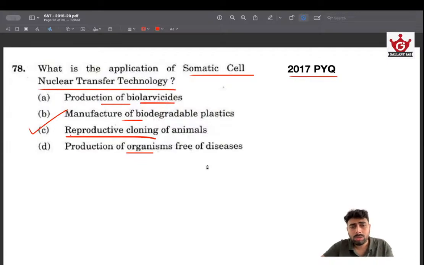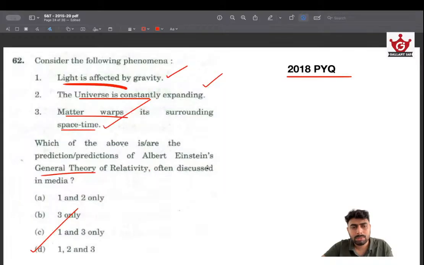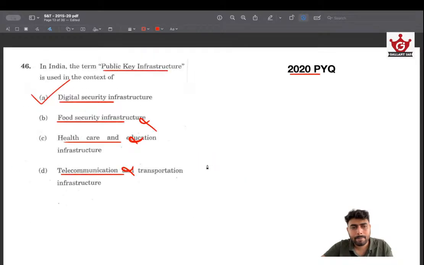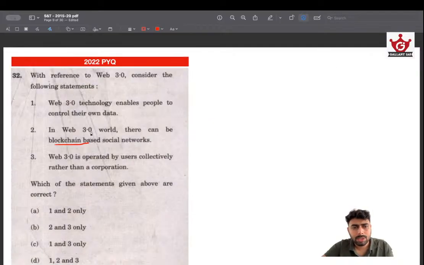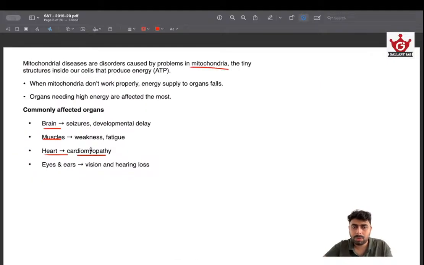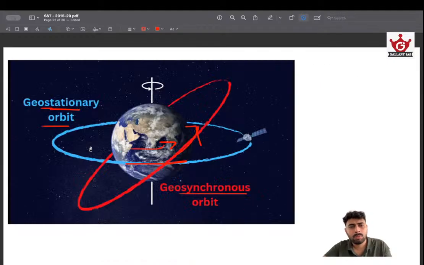Or in the other options, there are questions about public key infrastructure. See, what is this? Development of stem cells into a functional embryo, what is that called? Genetic modification of a sperm producing cell, what is that called? So those things are important. Okay, so that's all about it.